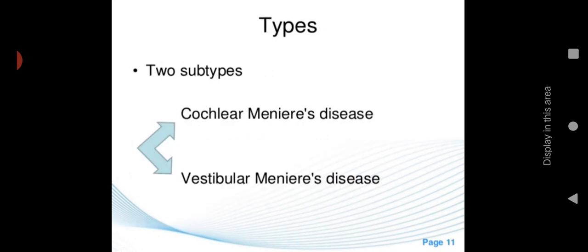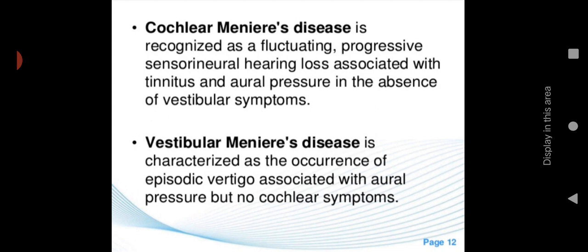Let us see the types. There are two types. The first one is cochlear Meniere's disease and the second one is vestibular Meniere's disease. The inner ear mainly has three organs, that are the vestibule, cochlea, and semicircular canals. These are the three main things you can see in the inner ear. Let us see the types one by one.